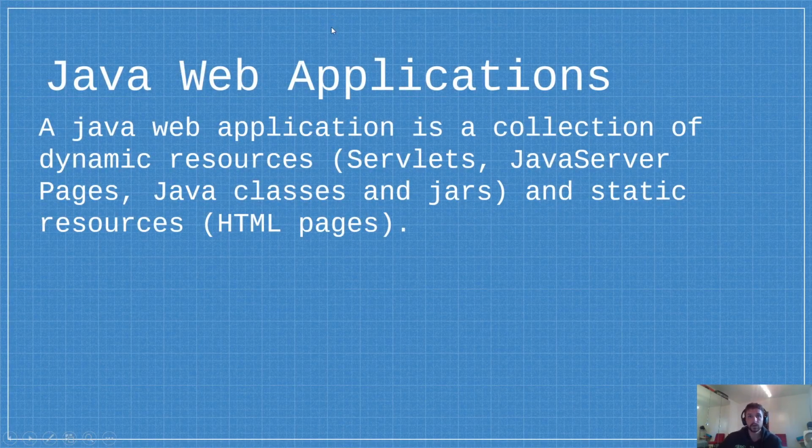Java works with web applications, desktop applications, and Android applications. A Java web application is a collection of dynamic resources and static resources. A dynamic resource is a resource that you can modify. You can work with that resource. And the static resource is only the graphic part of a page that you can't modify. If you are a user, you can't modify that resource.